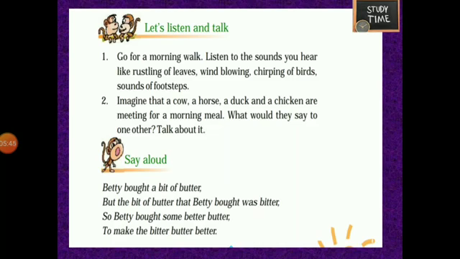So let me repeat again. Betty bought a bit of butter, but the bit of butter that Betty bought was bitter. So Betty bought some better butter to make the bitter butter better.